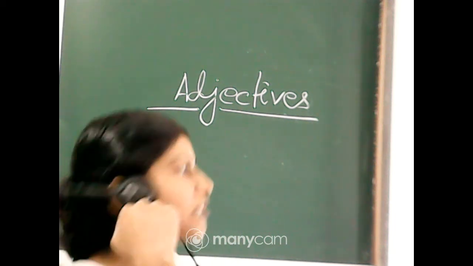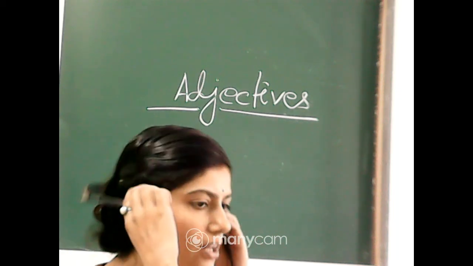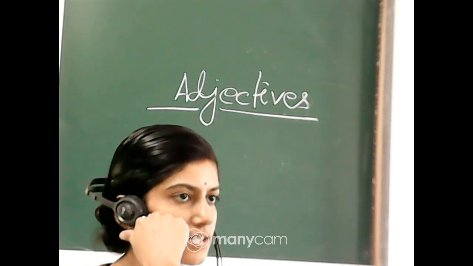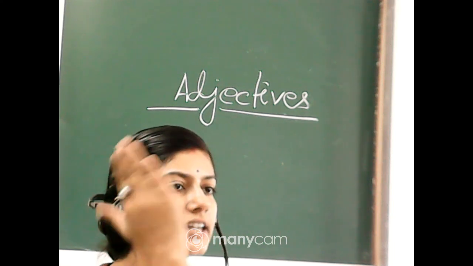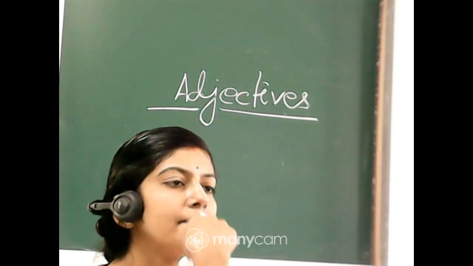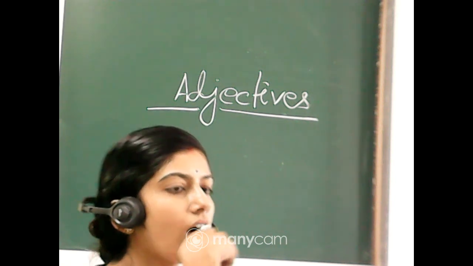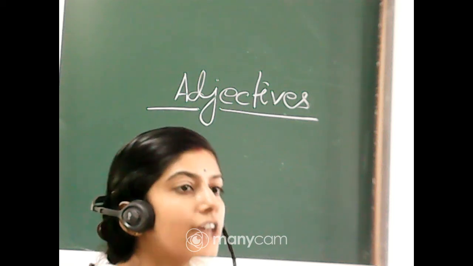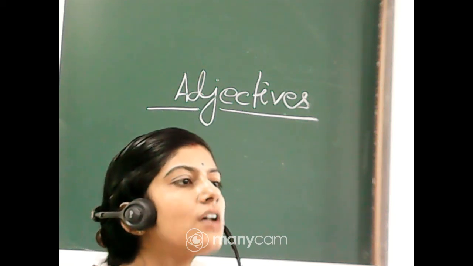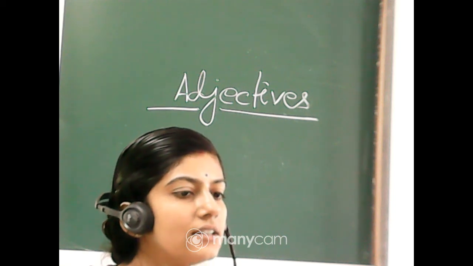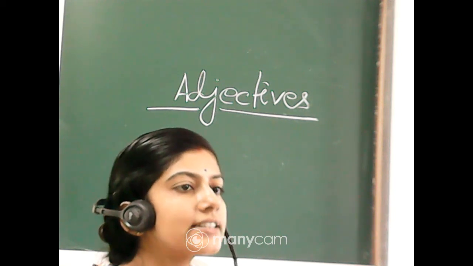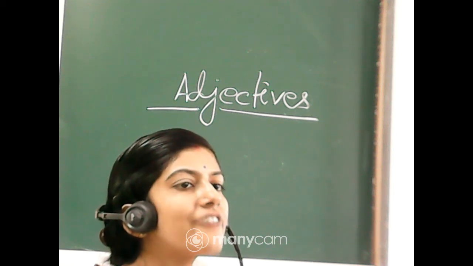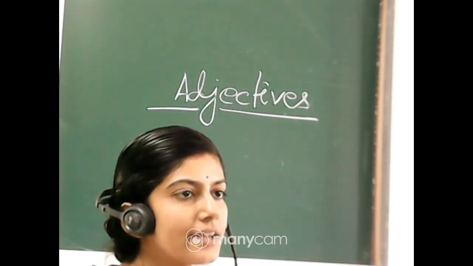Describing word. Very good, Ivana. So first of all, for adjectives we get one thing, the describing words. It means adjective describes something, na? Okay. So describe what? The quality of noun or pronoun. Okay, clear? Adjectives always describe the quality of noun or pronoun. Okay.